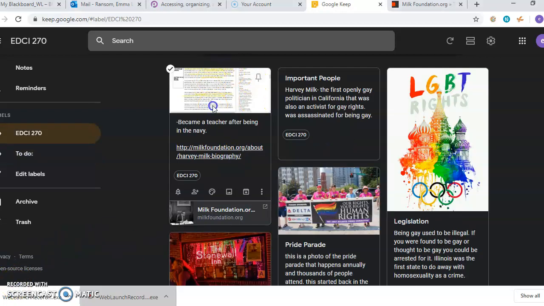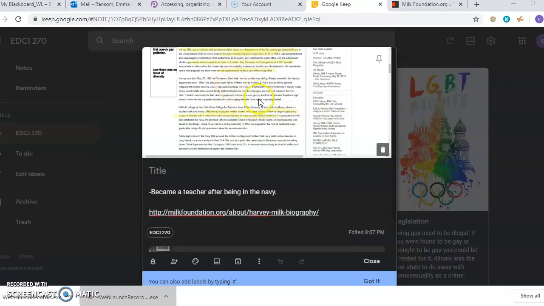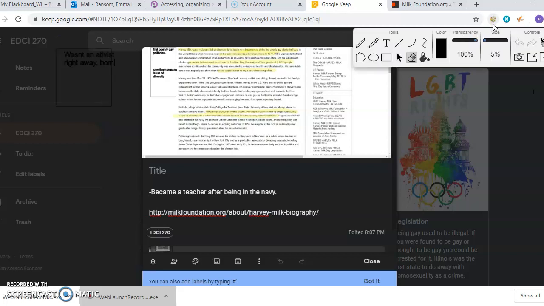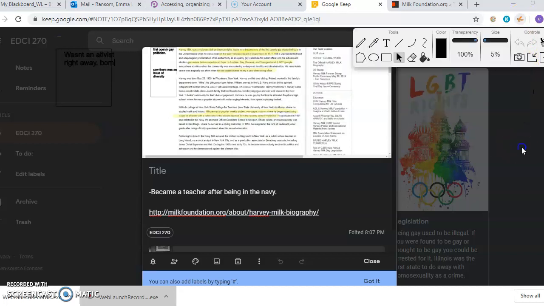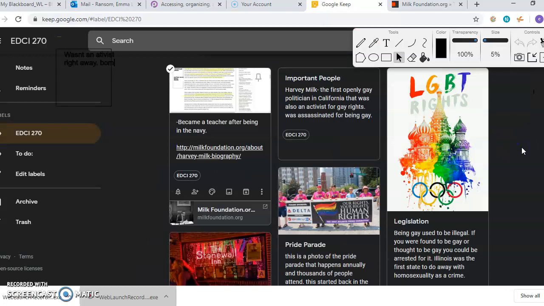The way that I clipped this article and got all the highlights and little notes in there was I have an extension, Web Paint, and I did that to do the little notes and all of that. But I also have this other extension that is Flash Use Clipper, and I clipped it in from that, and that's all.